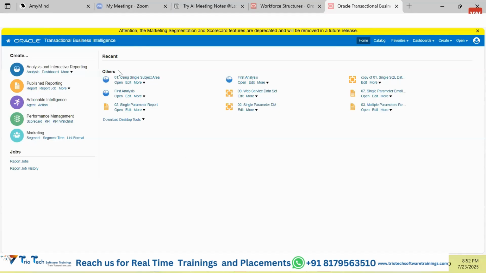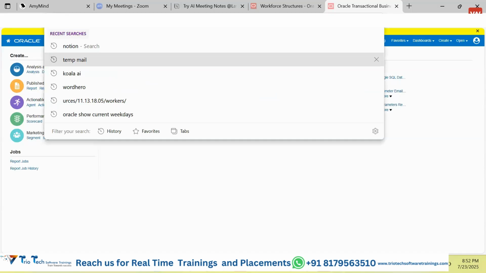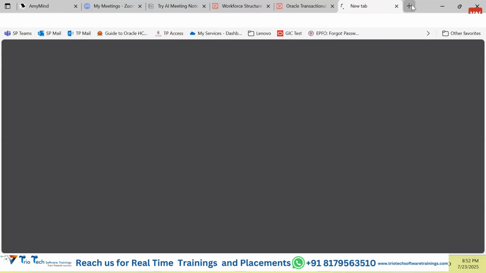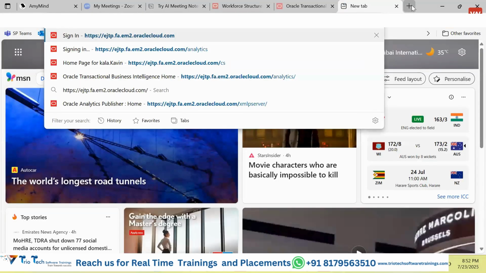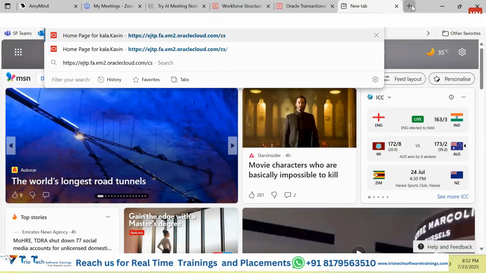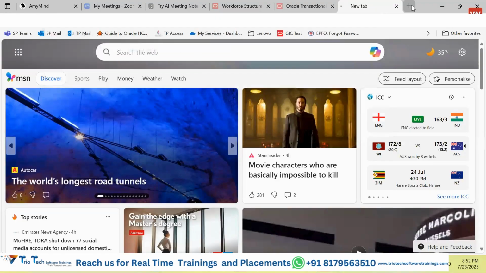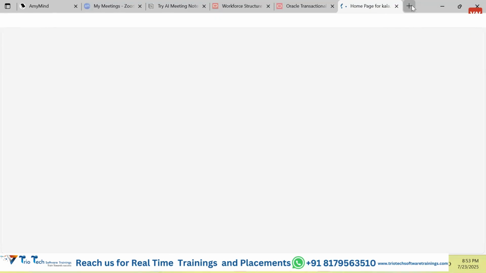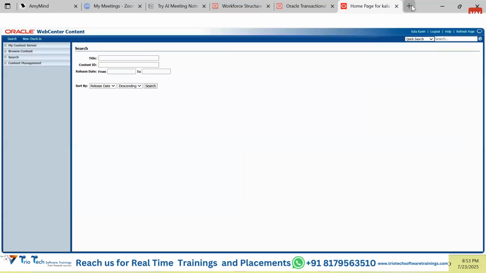In addition to that, guys, once we purchase this software, Oracle will provide one additional software, that is the content server software. So take the URL and add a keyword called CS. CS stands for content server, and hit enter. What you will see is a browser cloud-based server where we can place some data, some file-based system.